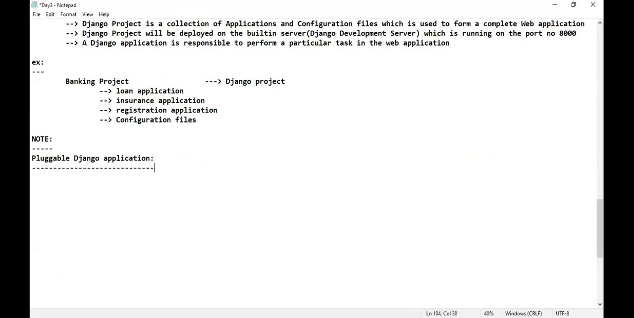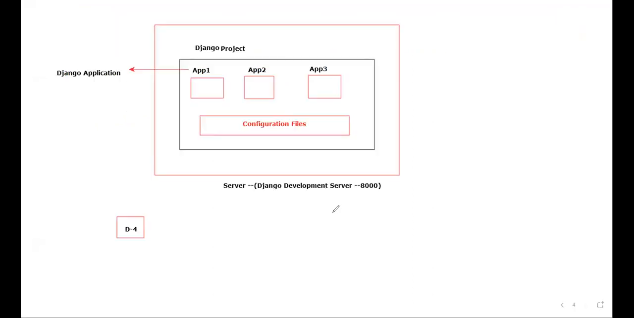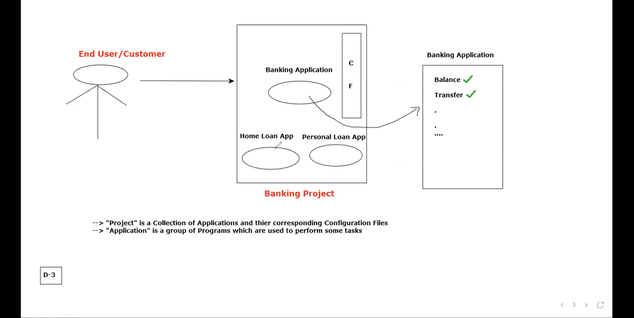Sir, what is the meaning of pluggable Django application? It is very simple, guys. Observe properly. Assume that you have developed a home loan application and personal loan application for ICICI Bank. For example, tomorrow one more bank, Kotak Mahindra, will come. Do you think once again from scratch you are going to develop the home loan, personal loan app as well as banking application, or some small modification you are going to do?